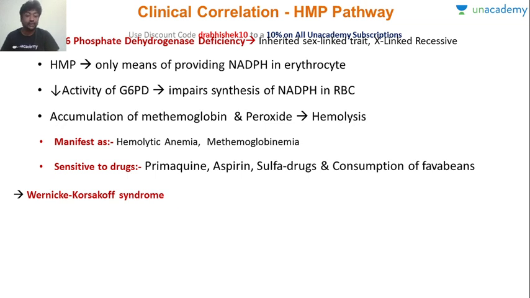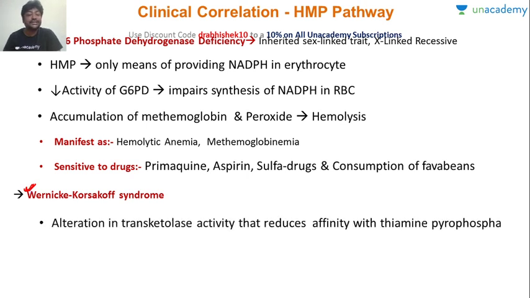The second clinical correlation, which has been asked quite a few times, is Wernicke-Korsakoff syndrome. Here there is an alteration of transketolase activity which reduces the affinity for thiamine pyrophosphate. Now remember, another very important question: if we want to see the activity or level of thiamine pyrophosphate, we measure the transketolase activity in the RBC.